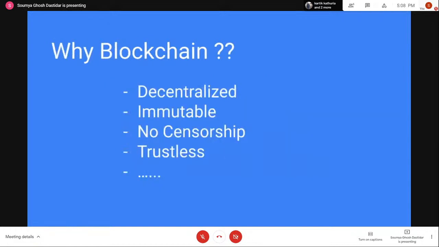Now the question is, why do we need blockchain? Why can't we just use our existing systems, like normal banking systems or social networks? All these are centralized systems. So why do we want to move to blockchain? The first reason is that blockchain is decentralized. By decentralization, we mean that there is no single authority who can govern the system.